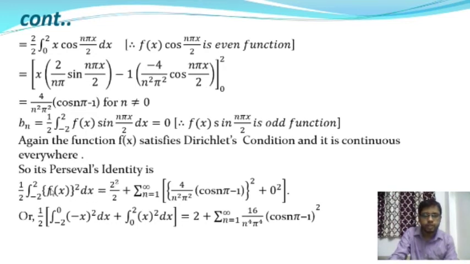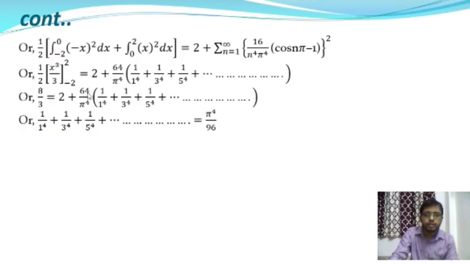So this Parseval identity will reduce to 1/2 ∫ from -2 to +2 of f(x)² dx = 2²/2 + Σ from n=1 to ∞ of 4/(n²π²) (cos nπ - 1)² + 0², where the value of bn will be 0. Okay, so from Parseval, the function f(x) is integrable.